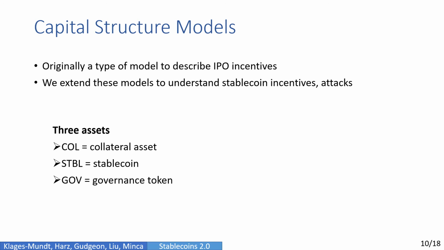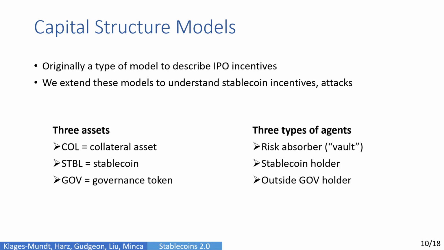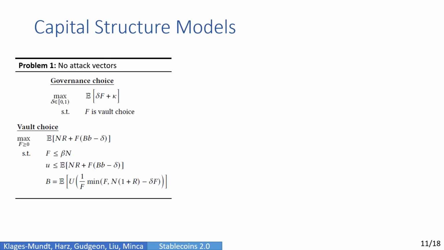We consider three assets: a collateral asset, the stablecoin itself, and a governance token. And then three types of agents: a risk absorber, which we'll call a vault, a stablecoin holder, and an outside governor. And we'll note that there are further variations that can be done on the setup, which we discuss more in the paper. In the simplest formulation without an attack vector, the model is a game between governors and vaults.